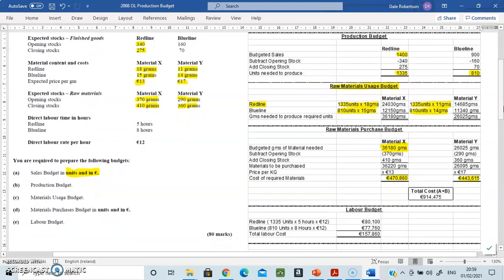Now in higher level then, we would add these two together to get our full amount purchased. So I'm just going to show you there. So you take the total amount that you are buying of X and Y, and the total cost of materials purchased is approaching 1 million. It's 914,475 with these two added together.